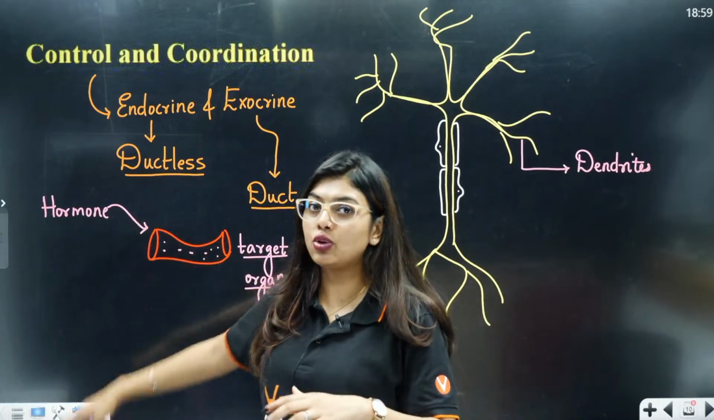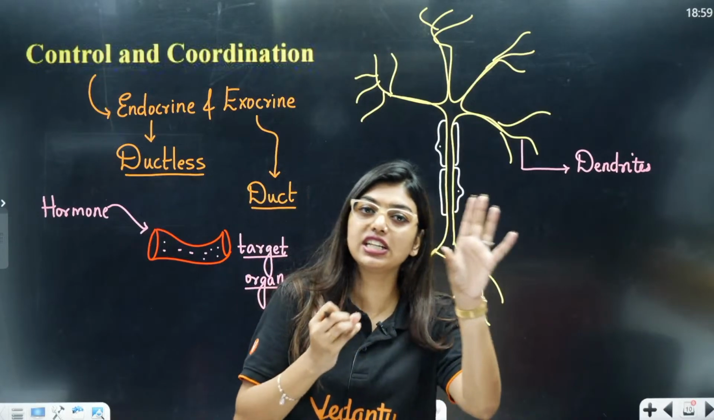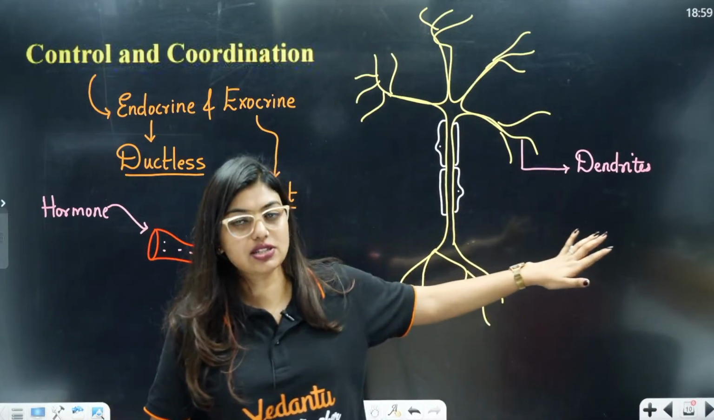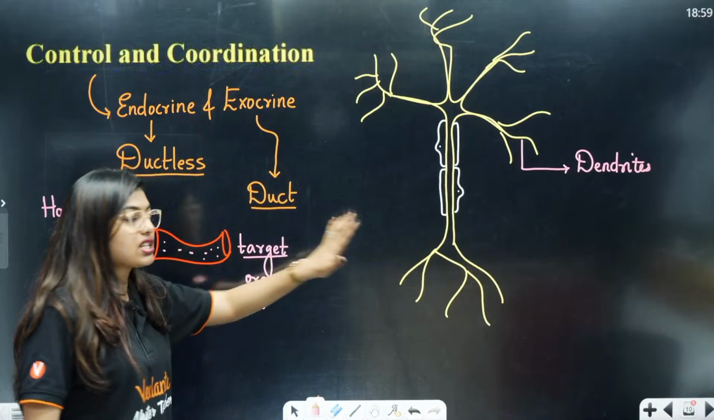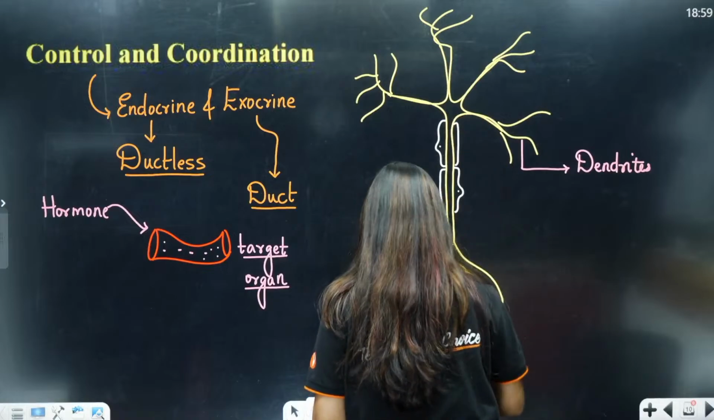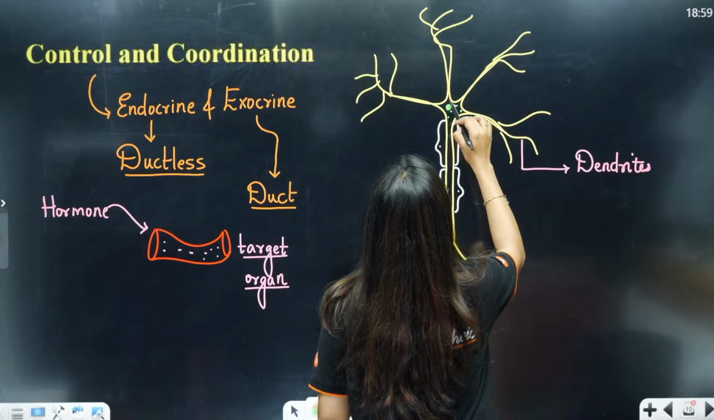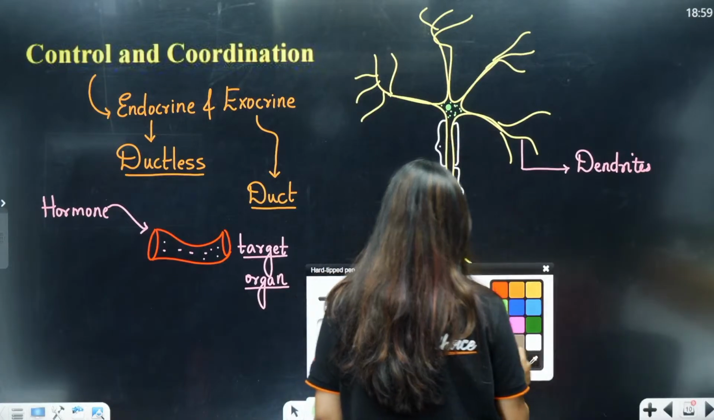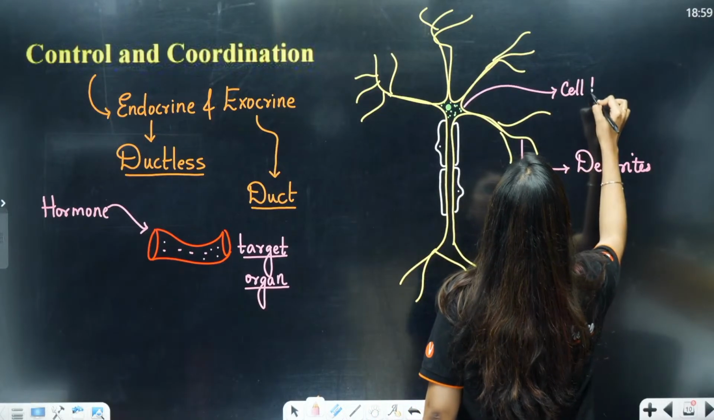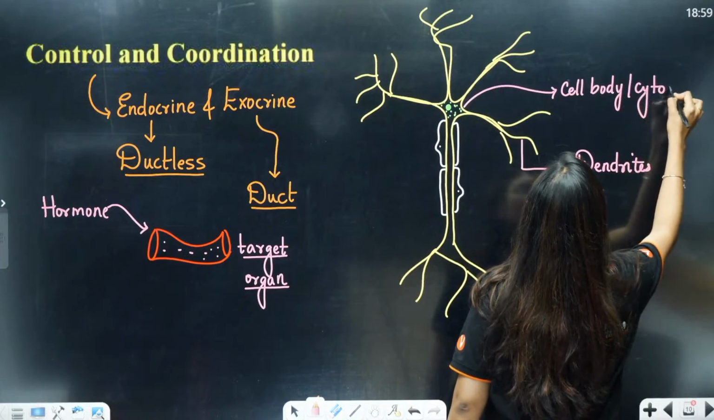Then ma'am, what does endocrine do? Endocrine also does the job of sending the hormones and reaching the target organs, but this is a slow process, this is a fast process. Okay, this is a long lived process, this is a short lived process. So students, this is your dendrites. Okay, this in the middle is your cyton, or your cell body we say. This portion is going to be called your cell body or cyton. Okay, cyton.